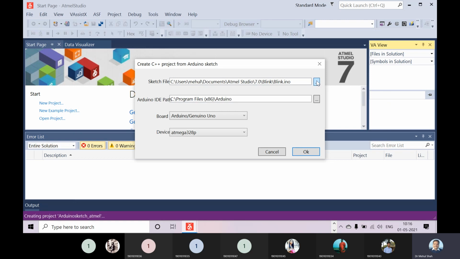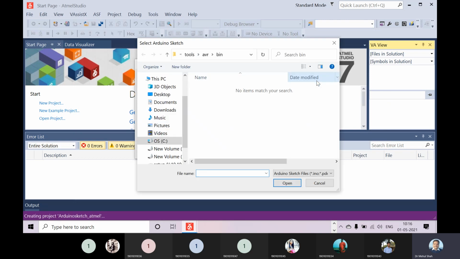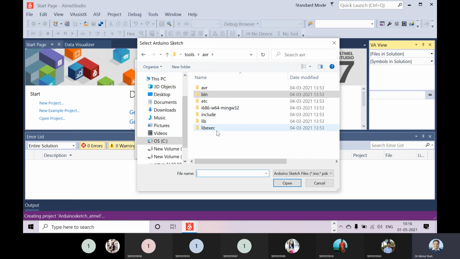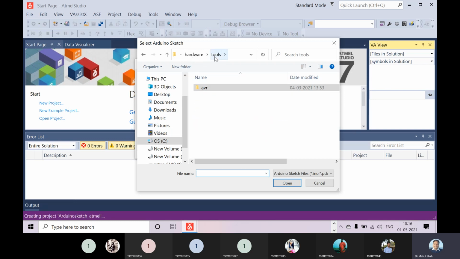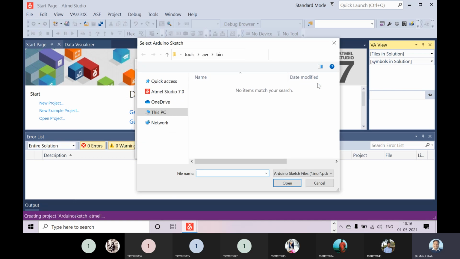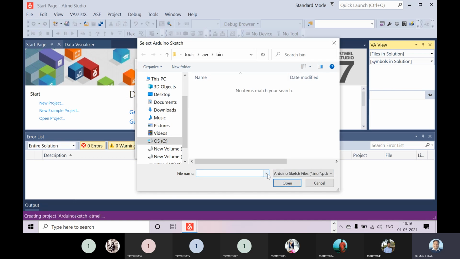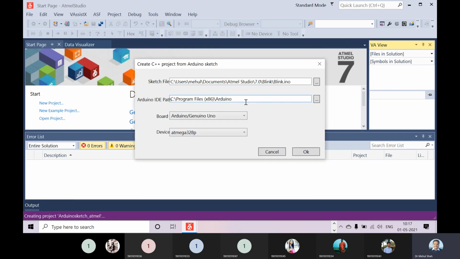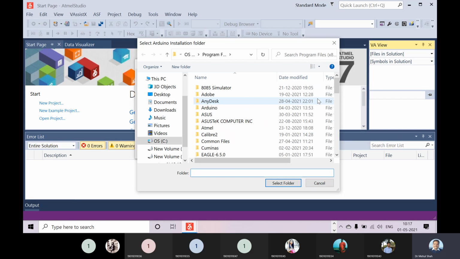Right now here it will ask for the blink.ino sketch file. So this is Atmega 328P, Arduino IDE path is over here.